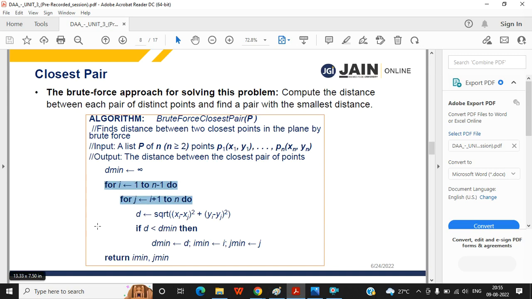It is summation of i to n. Then the inner loop should be multiplied with the outer loop times. That will be the complexity, right? Very good. You remember those classes.